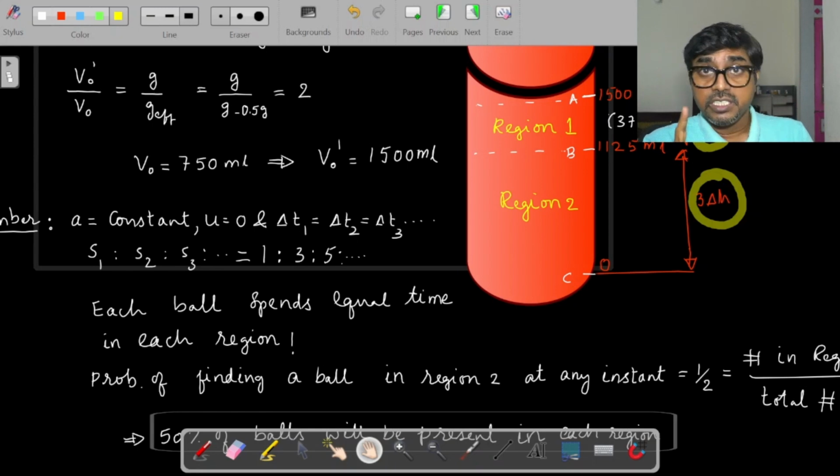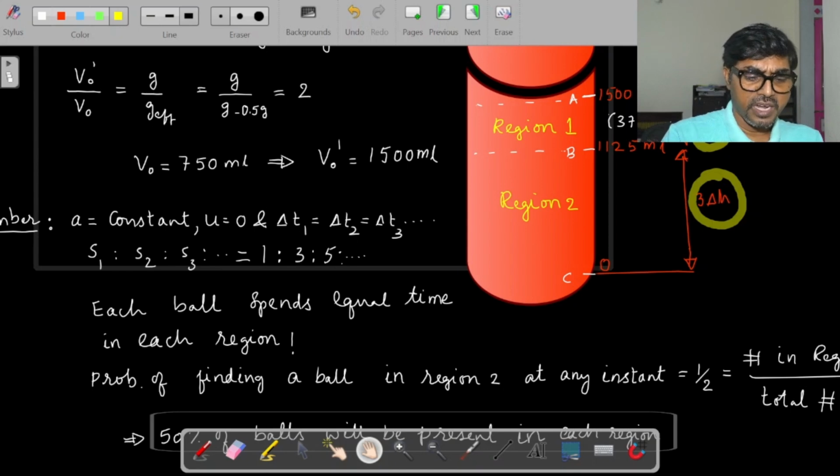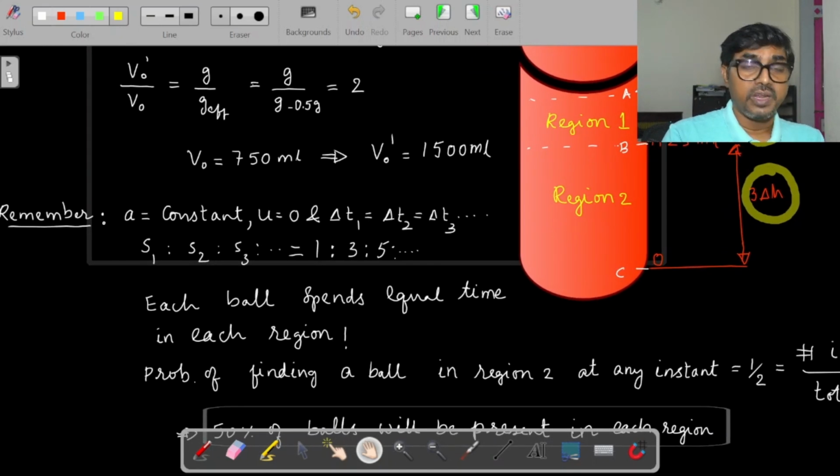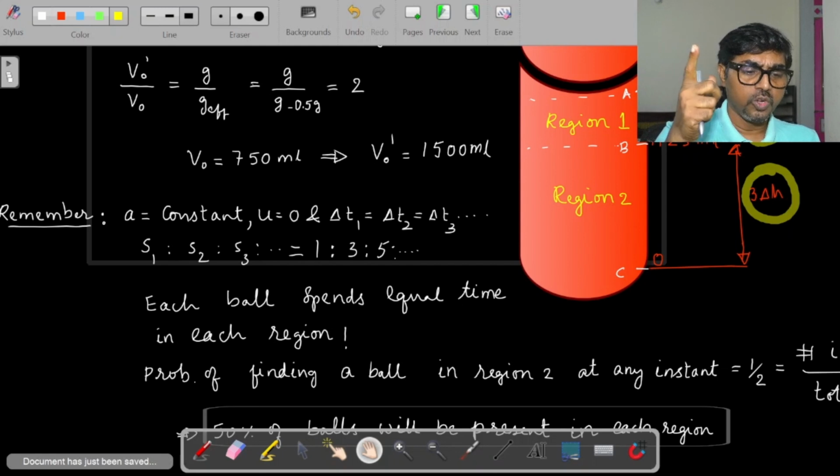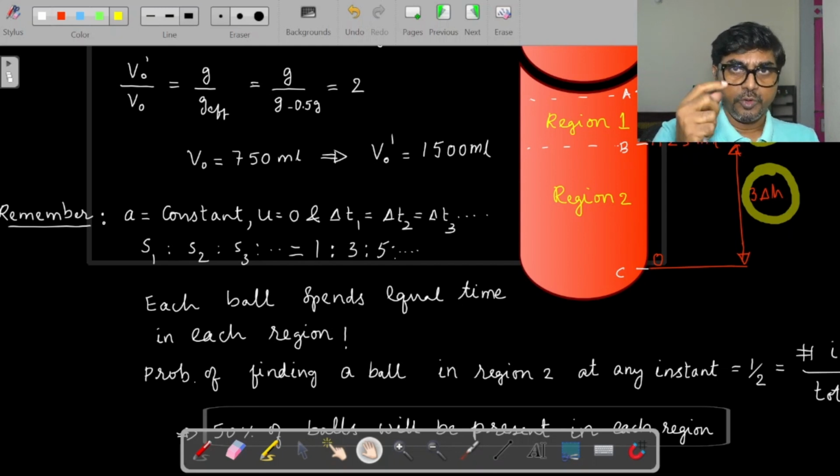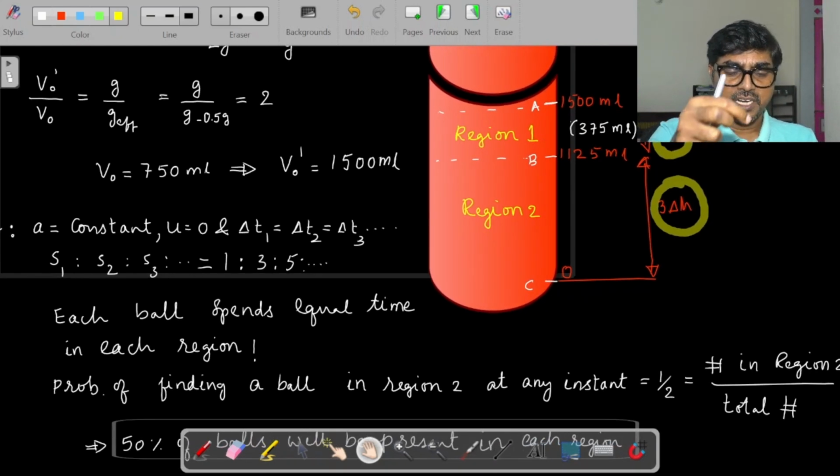The moment I saw that it is 1:3, immediately I got one idea from kinematics. We know that in kinematics this is a very simple result. Whenever acceleration is constant and you are releasing from zero velocity, if you consider the motion at equal intervals of time, delta t1 equal to delta t2 and so on, corresponding displacements will be in the ratio 1:3:5. I am sure you are aware of it. And now if you apply it here, it is starting from rest at A, where at the maximum height velocity will be 0, and you have effective g by 2 constant. So at equal intervals of time, it is going to have displacements in the ratio 1:3.